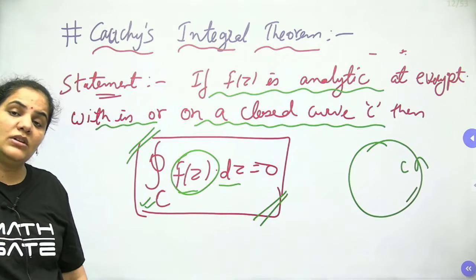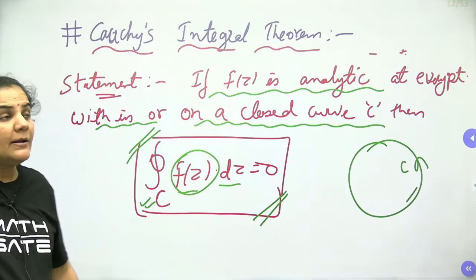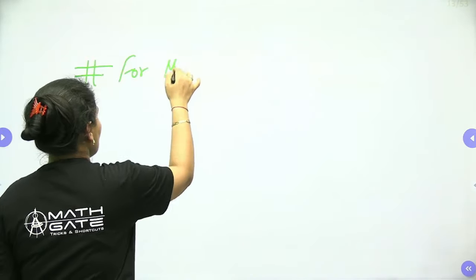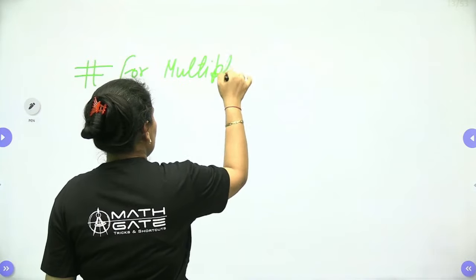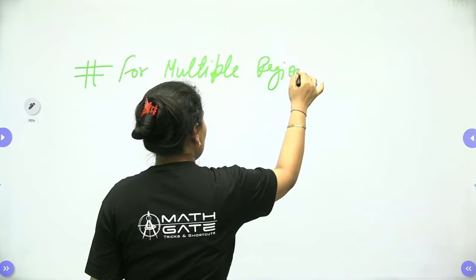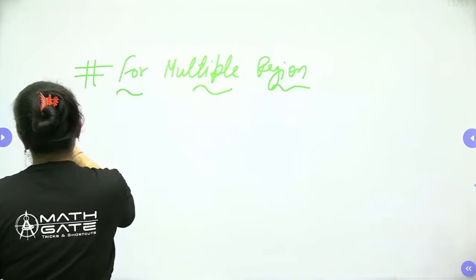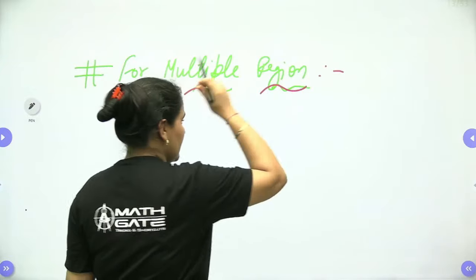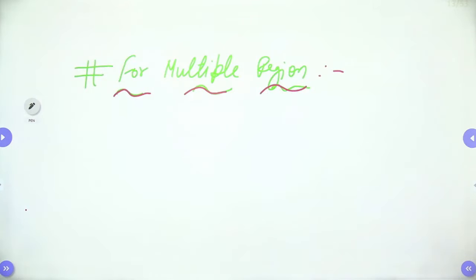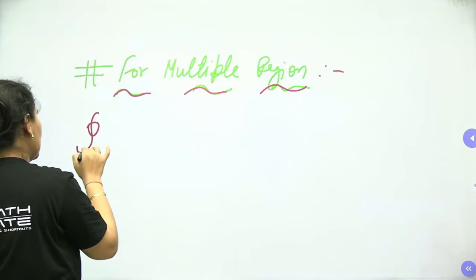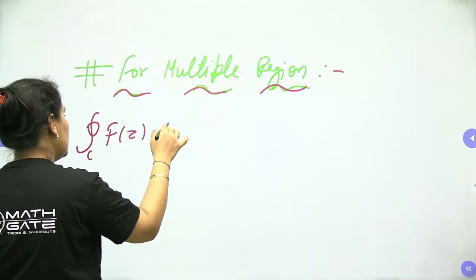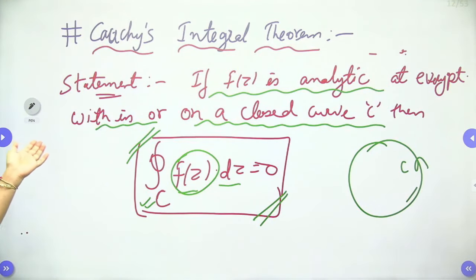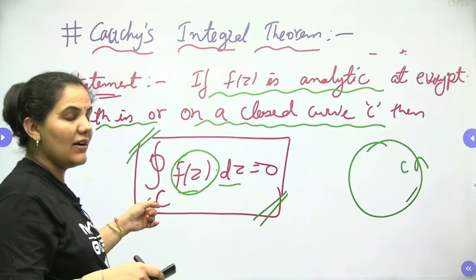Suppose we want to find Cauchy's integral theorem for multiple regions, then what happens? Let me write down here: for multiple regions. It is simple to approach for multiple regions also. For multiple regions, dear students, closed integration over C of f(z) dz means we have more than one closed curve. Here we have only one closed curve.